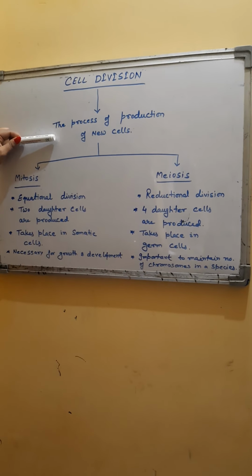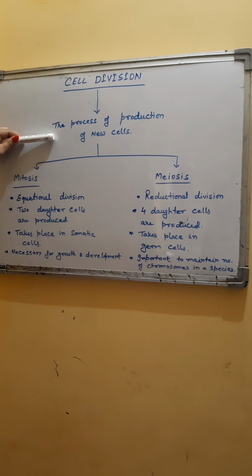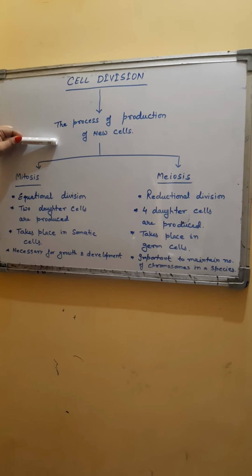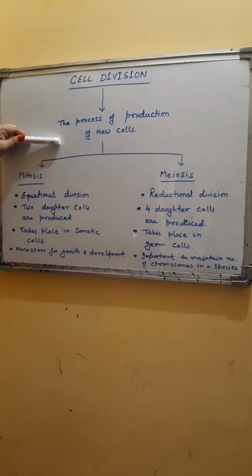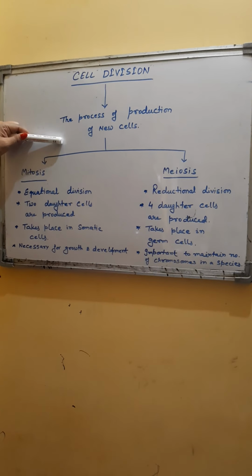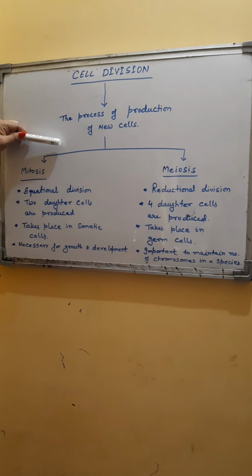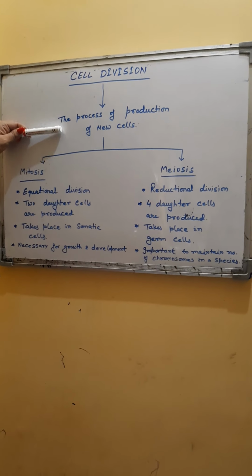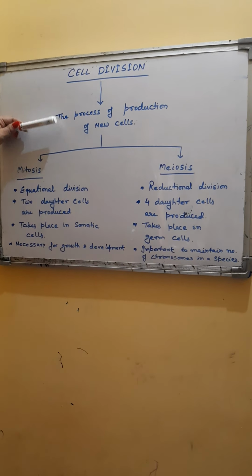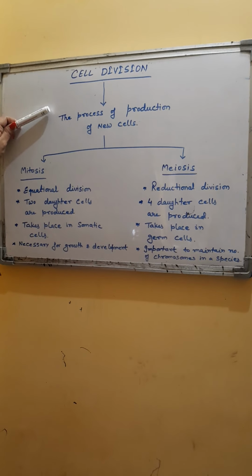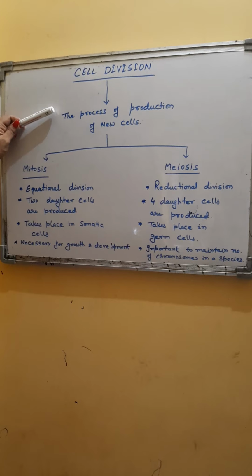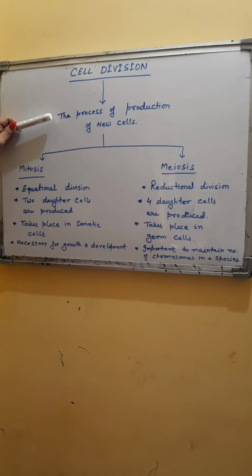These new cells are termed daughter cells, which grow, and after getting certain maturity they divide again and give rise to new cells, and in this way the life, or you can say the cell division, continues. Cell division is very important for growth of the species and for continuation of life.